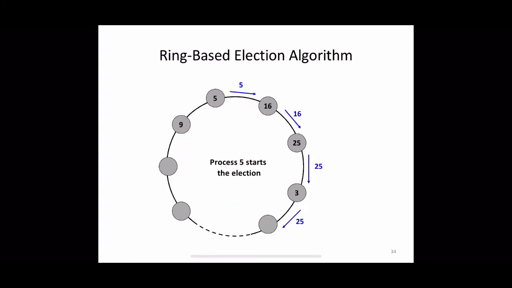So totally 3n minus 1 messages will be required in the worst case. This is the bandwidth utilization. The turnaround time will also be the same, from the initiation to the completion of this algorithm. In the best case we require 2n messages and in the worst case 3n minus 1 messages.